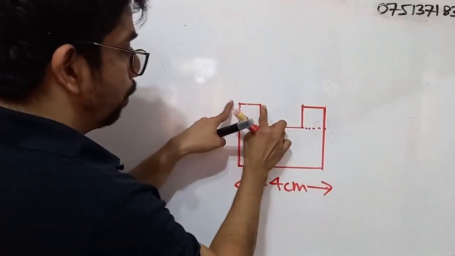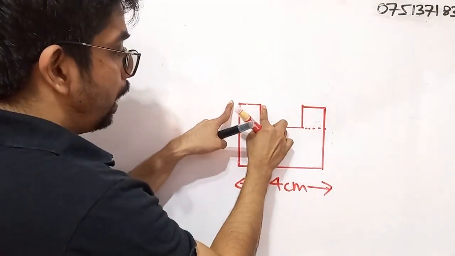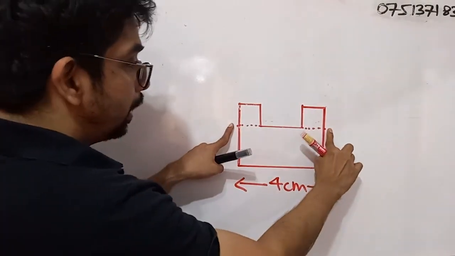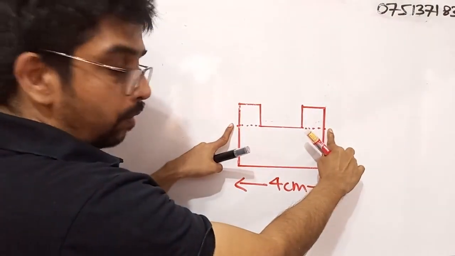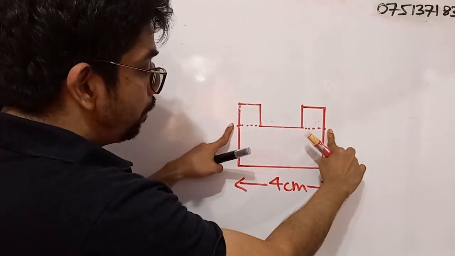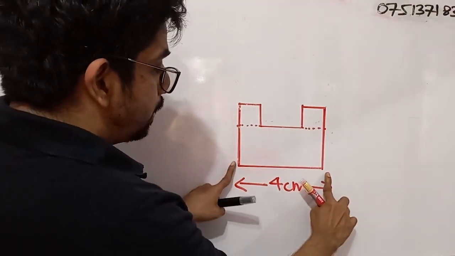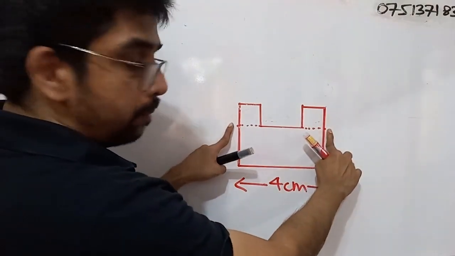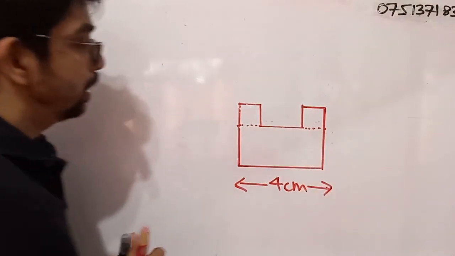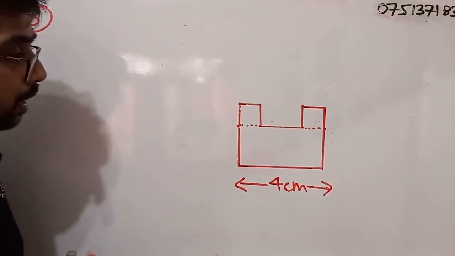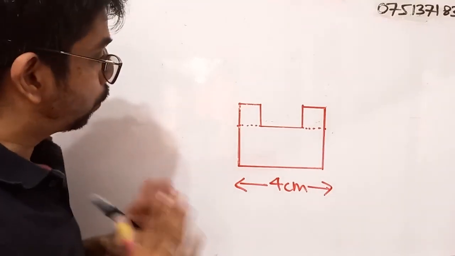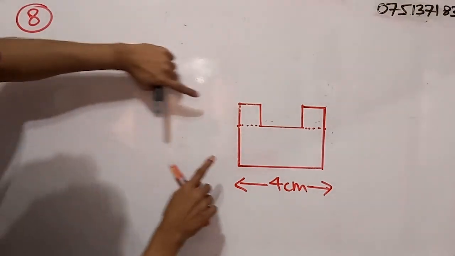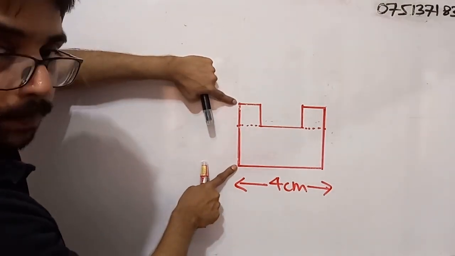So from here to here there are 4 centimeters. Not only that, we need to calculate this length also.